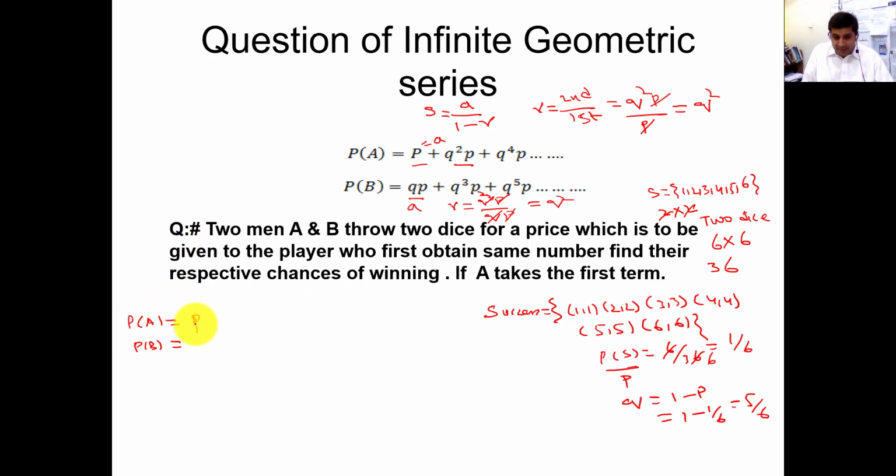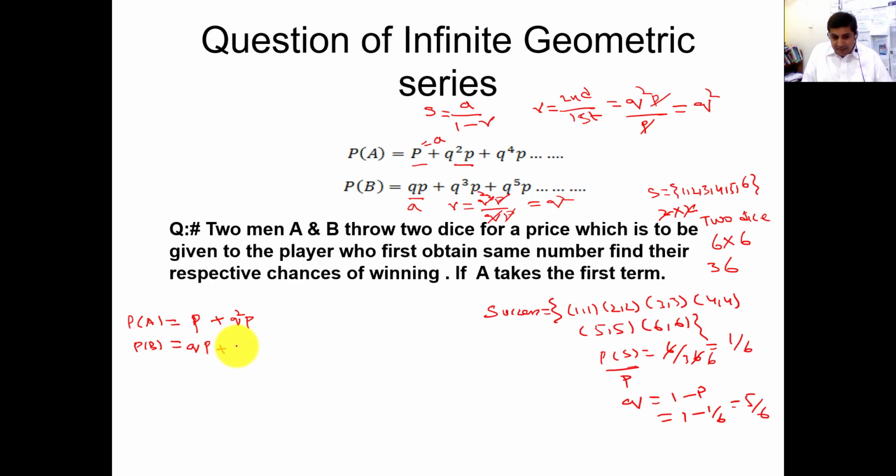If A is not the winner, then Q P, the turn will come to B. B will throw two dice because A failed. That is why we write A's failure probability, meaning the first attempt failed. Now B will throw two dice. If B gets the same number, then he or she will be the winner. If not, then once again two dice will be rolled by A, but 2 attempts have already failed.